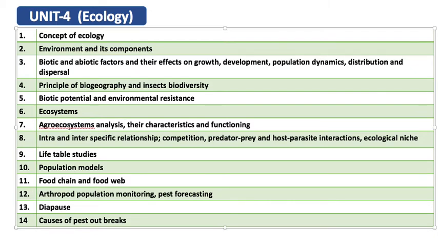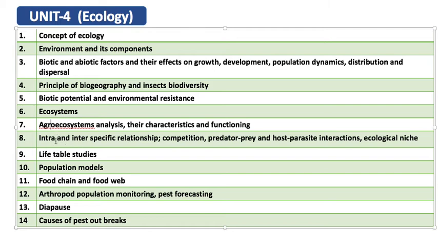So coming to the system, what does system mean? A system is made up of several components. If there is a change in one component, it has a repercussion effect on the whole system. So the agro ecosystem is made of several components: you have a crop, an insect, a predator, a parasite, natural enemies, and all those are factors. How they are interrelated, what their characteristics are, and how they function, all those things you have to understand and write.